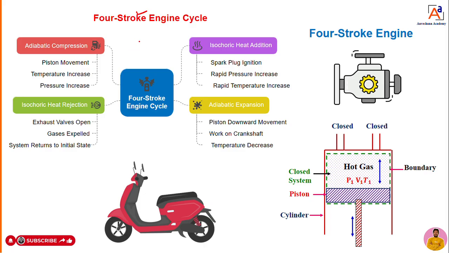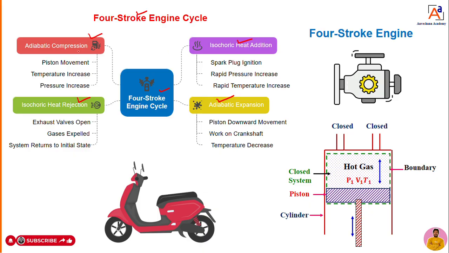What are those four processes that you can see now? One is adiabatic compression, isochoric heat addition, adiabatic expansion, then isochoric heat rejection. These are the four processes, or four operations, which were observed by Otto during the development of the Otto cycle, or four-stroke petrol engine.